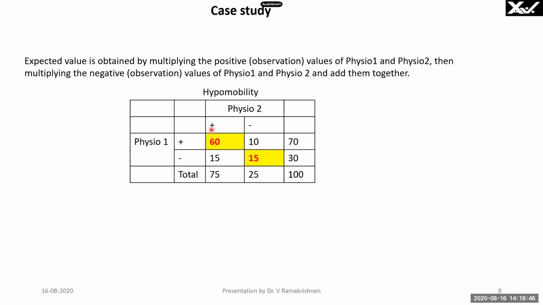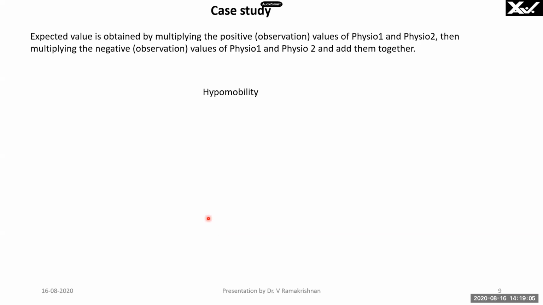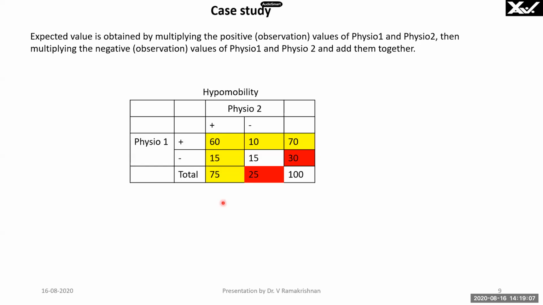So now I have written here the additional row. 60 plus 15 is 75. Here 10 plus 15 is 25. The total evaluated is 100 patients. So observed agreement is 75 by 100. We know 60 plus 15 by total 100. I am rewriting the table here. Observed agreement I have told you already, 75 by 100, 0.75.